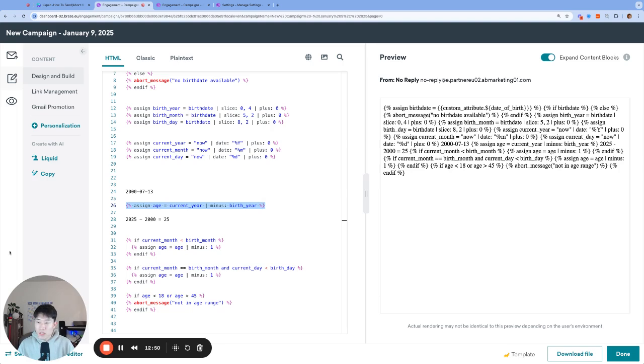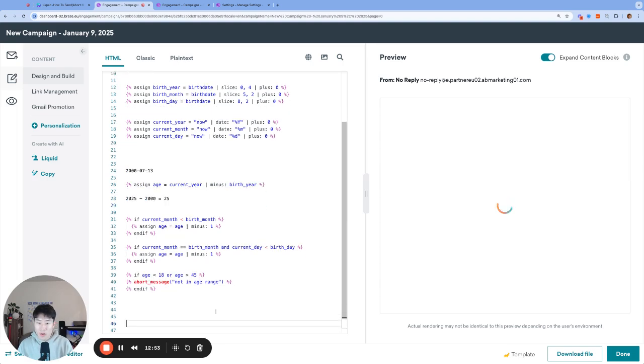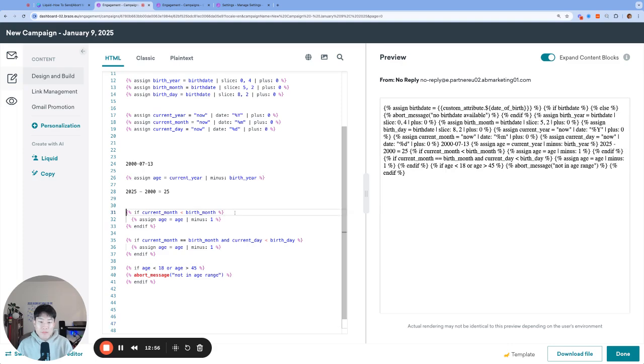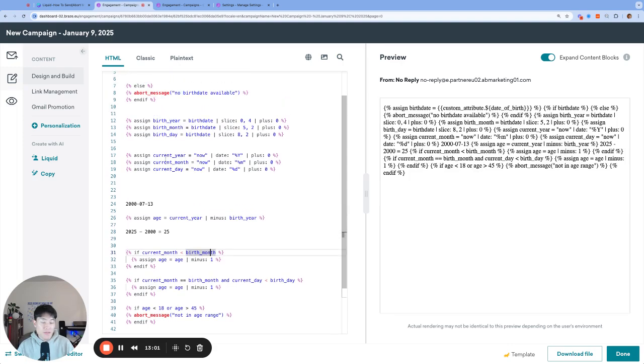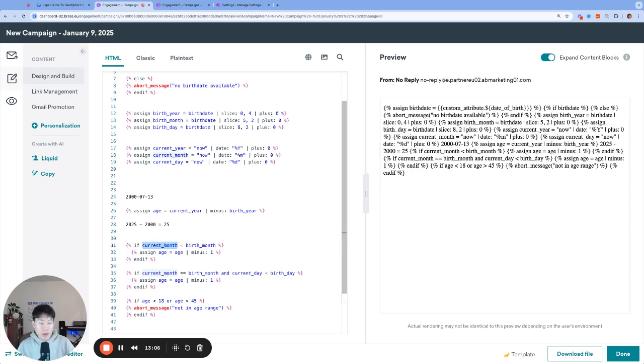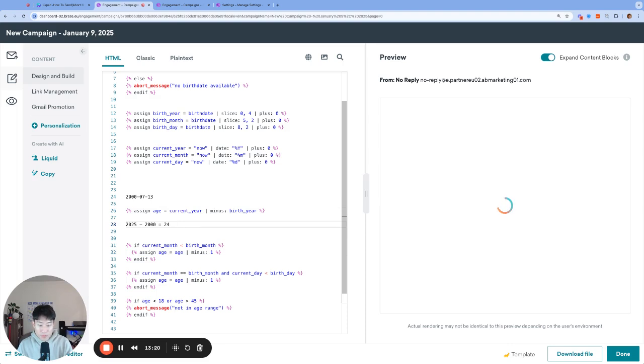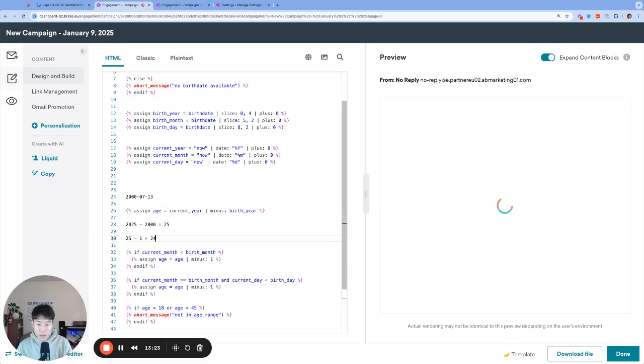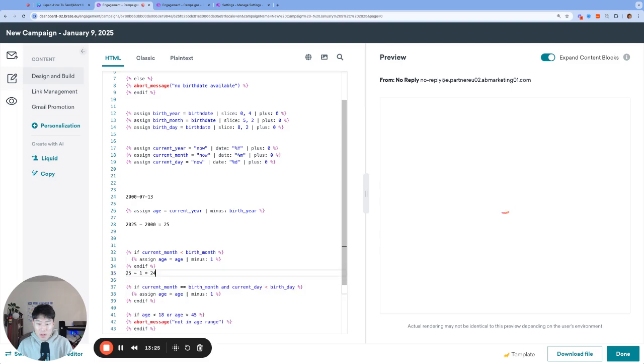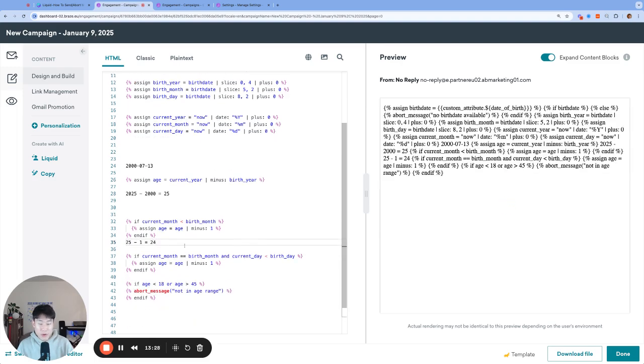So in the next section, there are 2 simple checks that we are making here. The first check is if the current month is less than the birth month. And now you might see why we needed to have the variables stored separately and formatted into strings. So if the current month, January, is less than my birth month, July, then we're going to take our age and subtract 1 from that age calculation we did previously. It's a simple fix. I'm not 25 yet, but I'll be 24. So I'll be 25 minus 1 equals 24. That's what's happening here because my current month is actually less than my birth month.